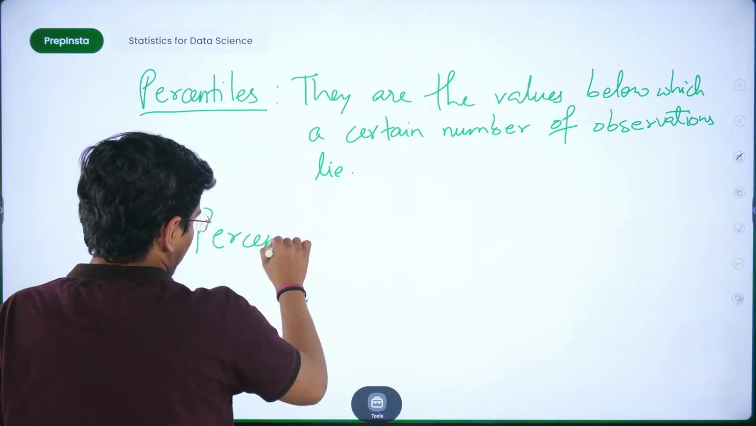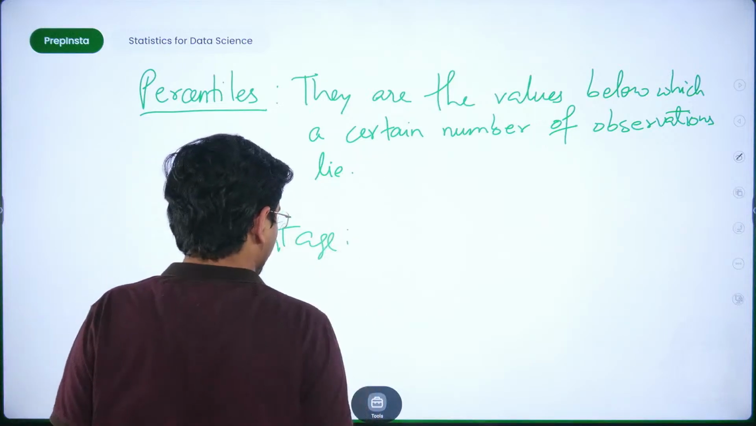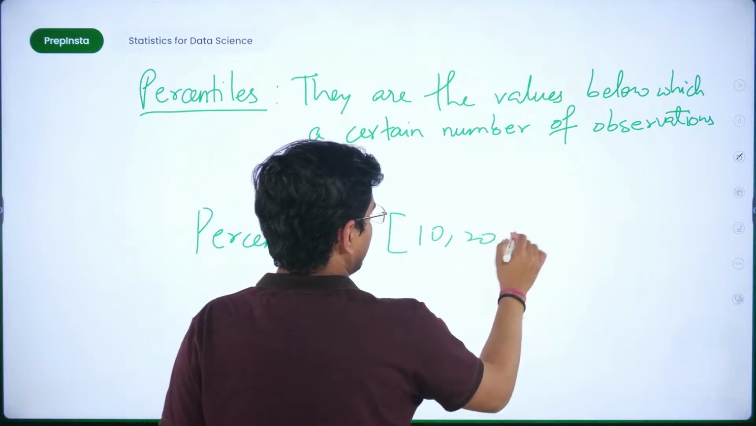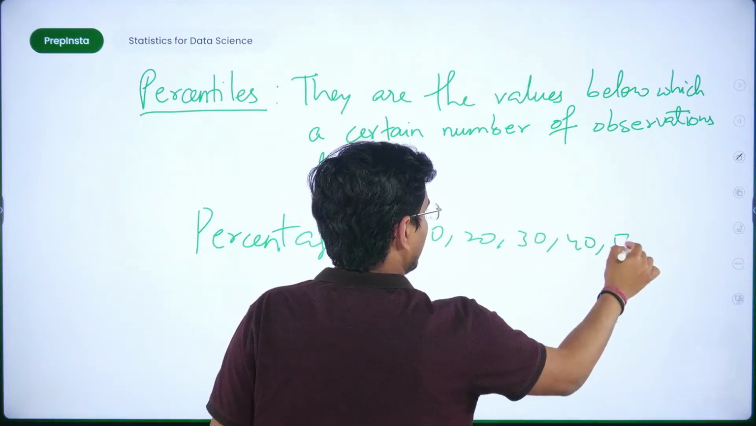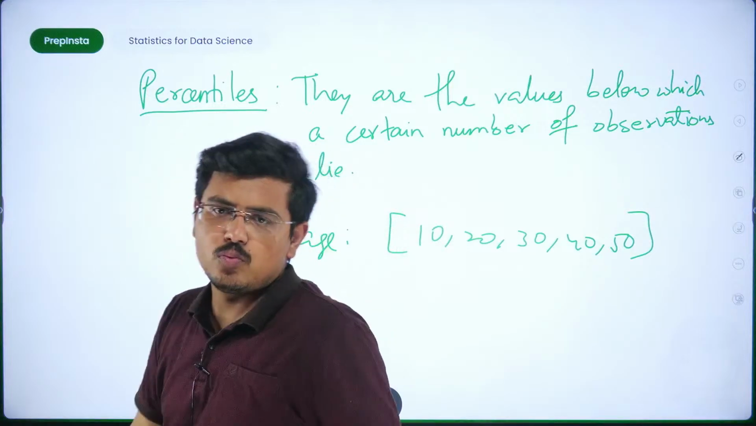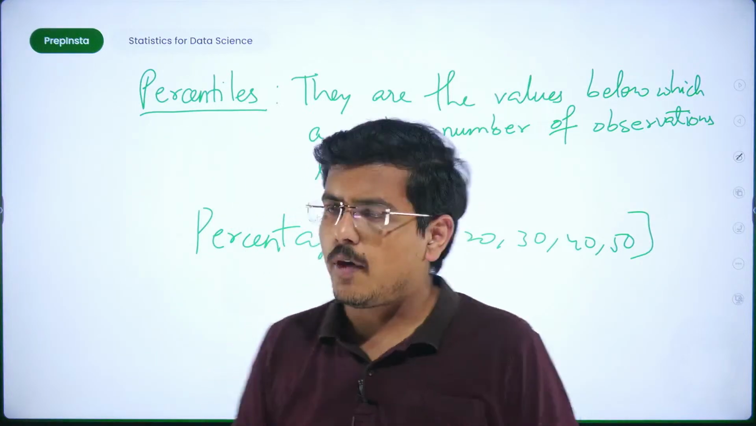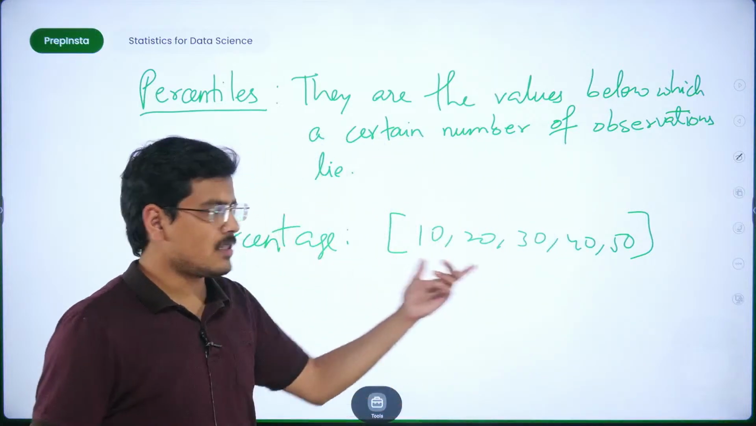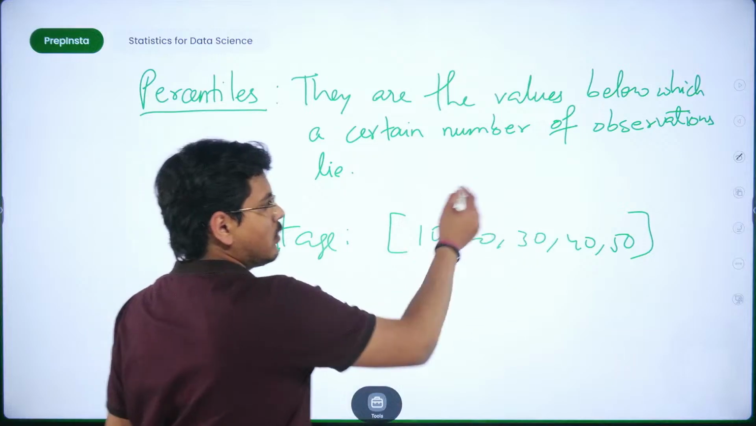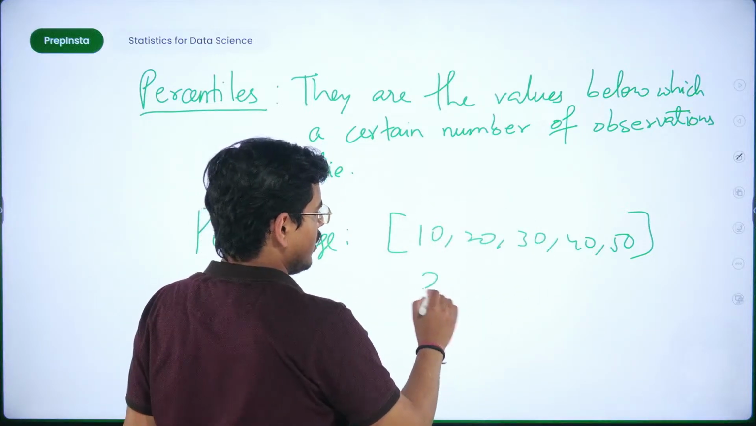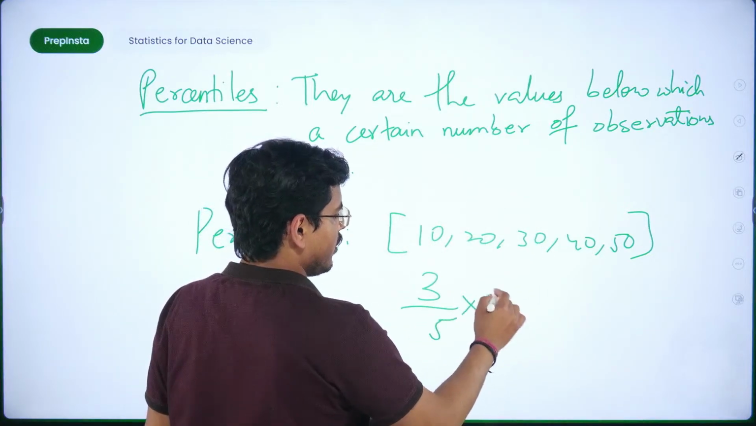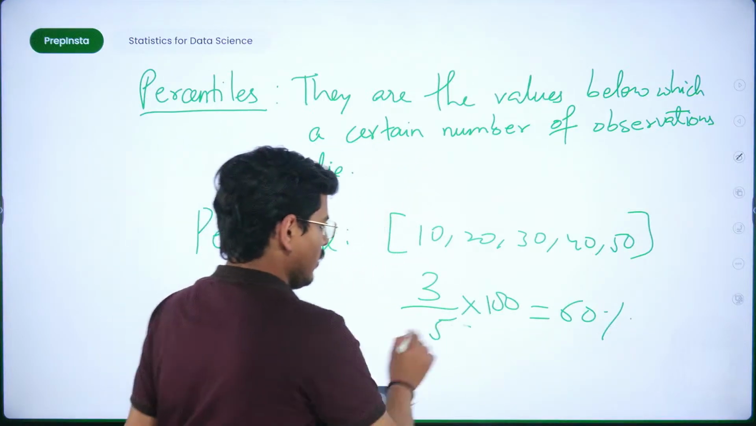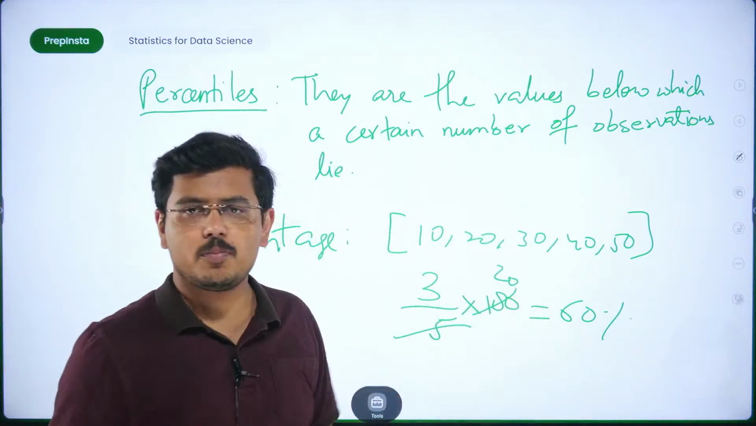So if I speak about percentage, for example you have this data: 10, 20, 30, 40, 50. If I tell you to find out what percentage of values are less than 40, there are three such values, so 3 upon 5 into 100, which means 60% of values. So this becomes 60%. I hope this is clear to you.